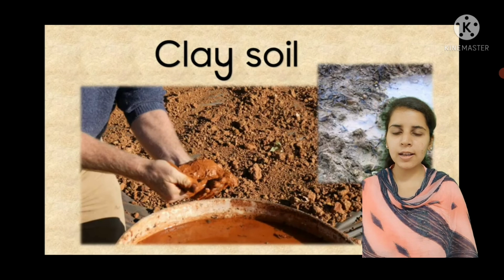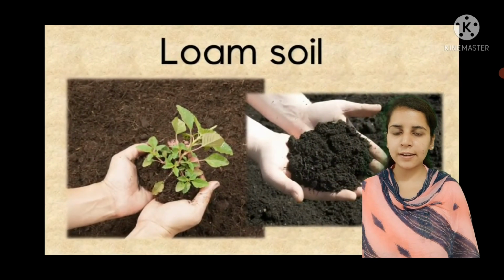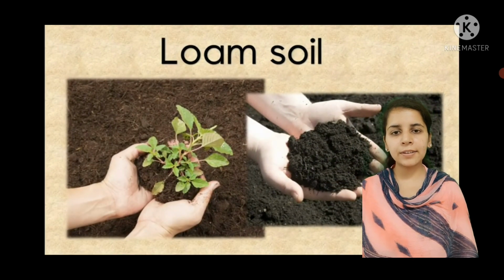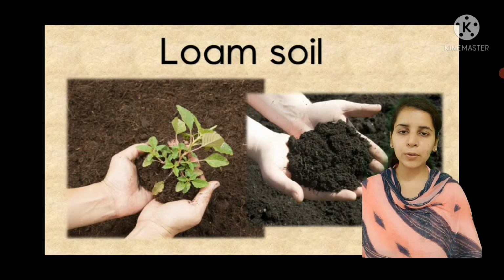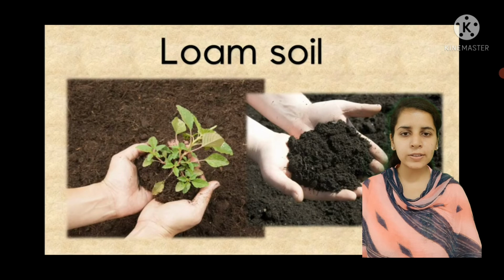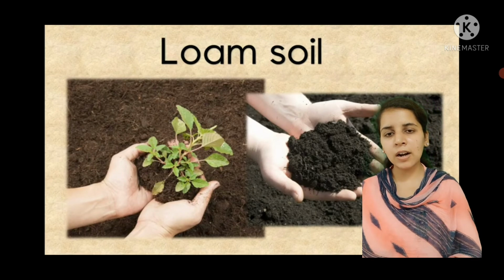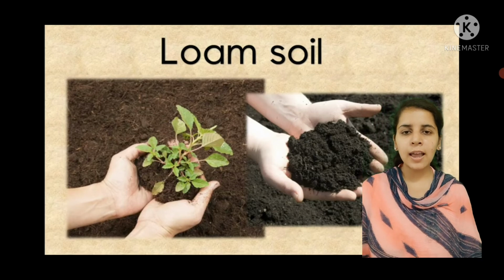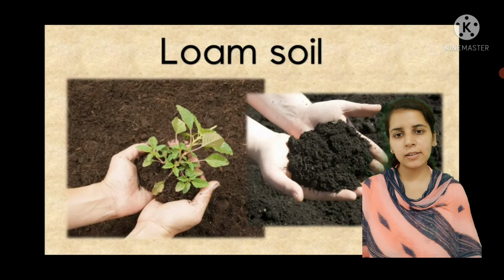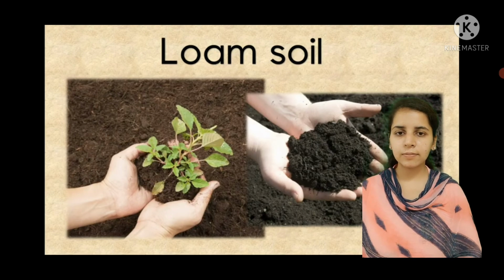The next type of soil is loamy soil. This kind of soil contains both sand and clay particles, and it can hold enough air and water, so it is good for plant growth as it contains humus. What is humus? It is the remains of dead parts of plants and animals which mix with the soil and make our soil fertile. So these are the three kinds of soil.